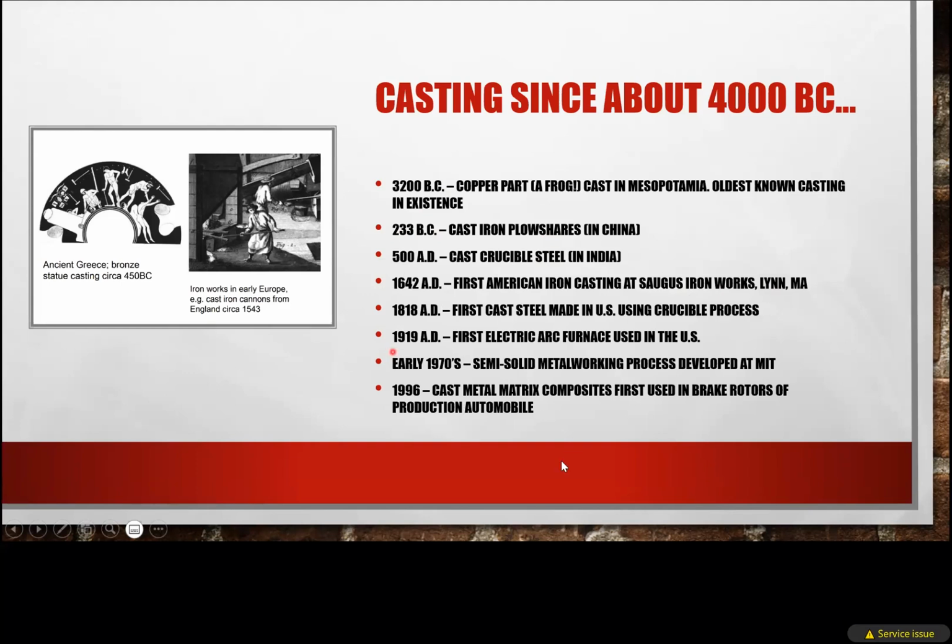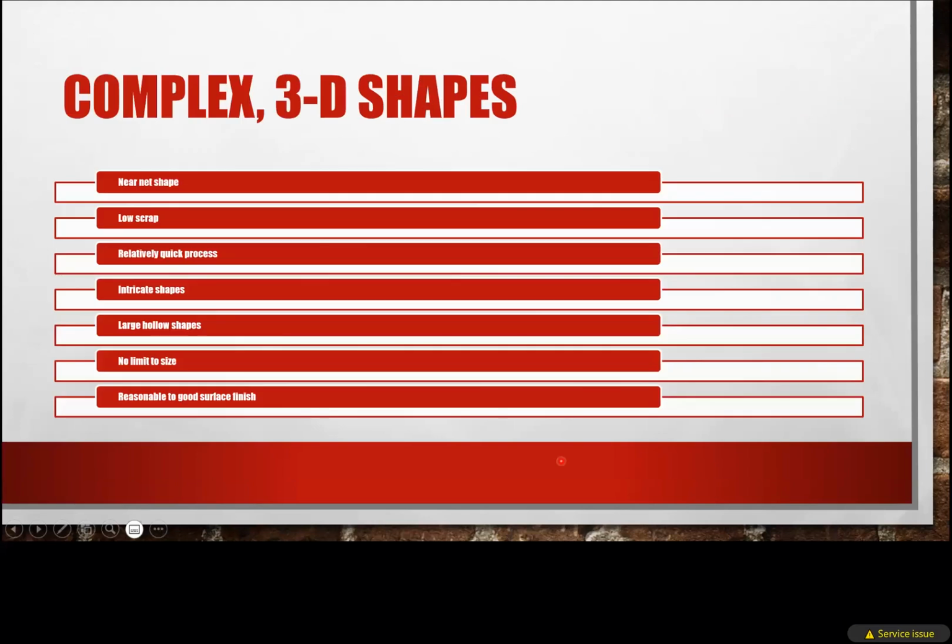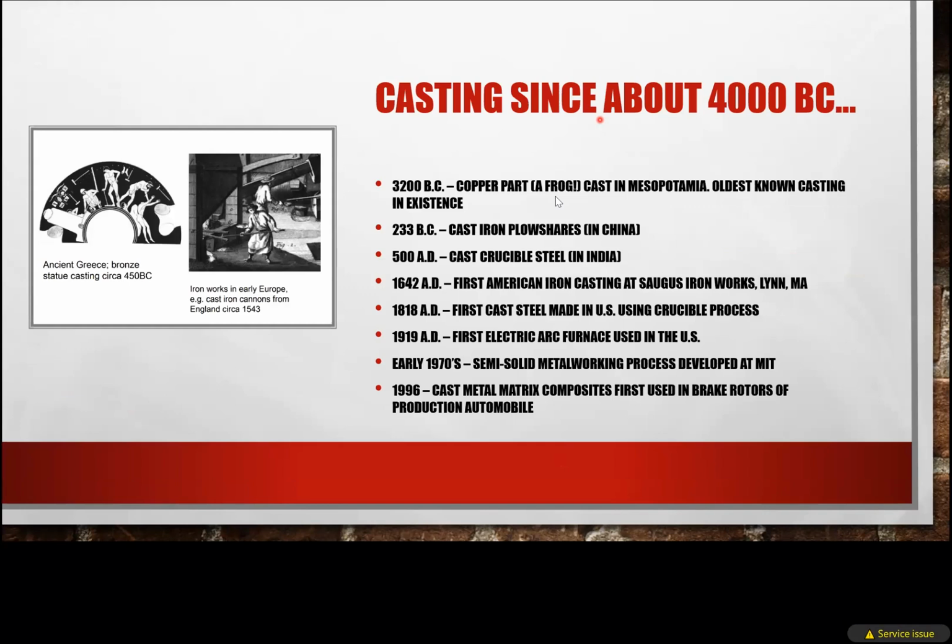A student asks: Sir, what is that frost cast? Forged cast? That would mean we are making it by the forging method. No, no, a frog. A frog was first cast in Mesopotamia. We are making the product by casting, and that product was a frog. Okay.